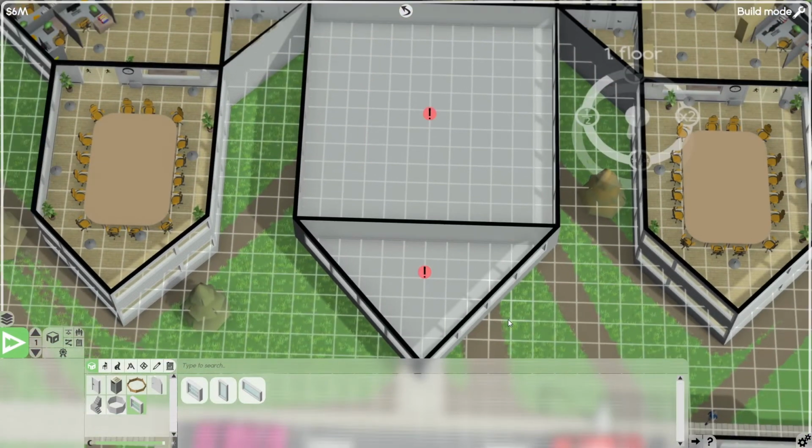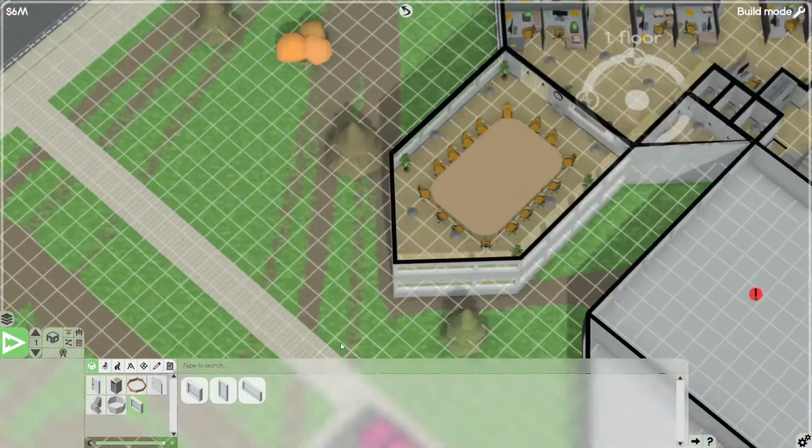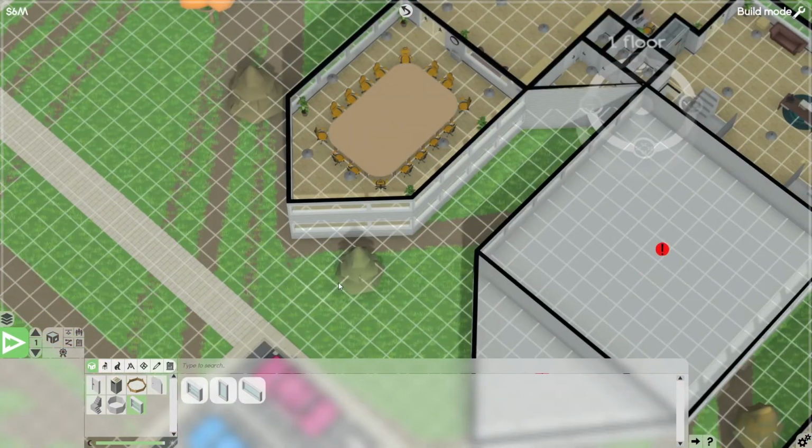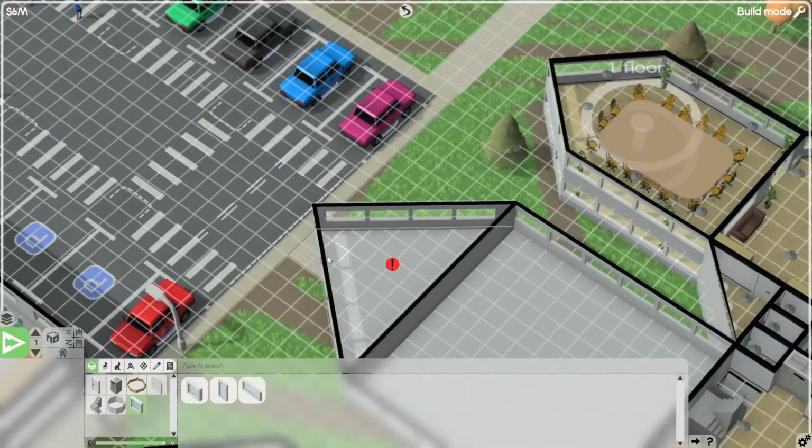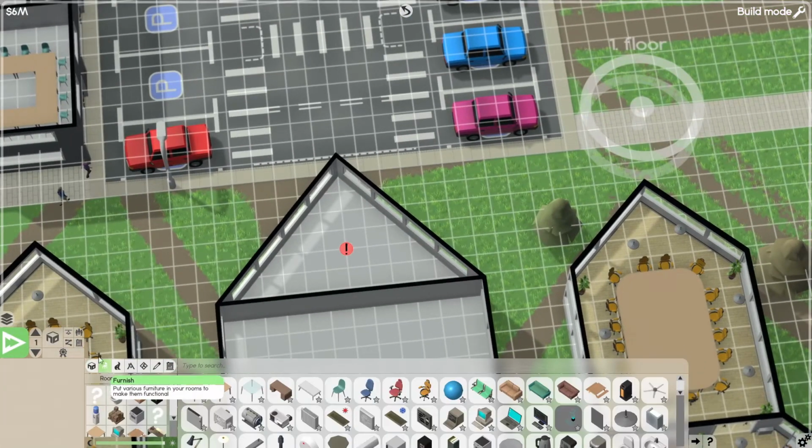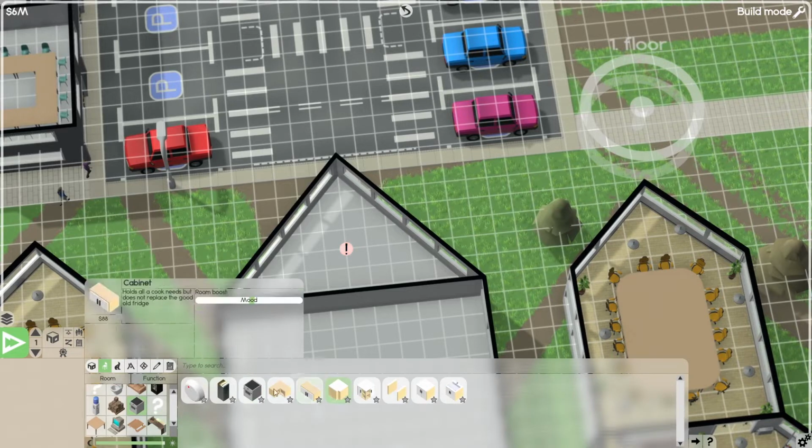And, ooh, actually, is this perfectly square? It should be actually squared off like this side. Well, I don't care. We're leaving it, guys. We are leaving it. It is what it is. Let's get ourselves in here and make ourselves a kitchen. Where are you, kitchen? Go here, kitchen.